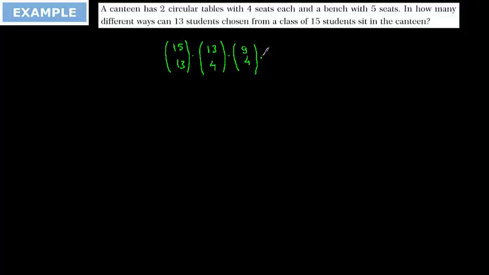Okay, now after this part we are going to start to seat them. In how many different ways can these 4 students be seated around the circular table? This is going to be 4 minus 1 factorial. Then for the second group of 4, there are 4 minus 1 factorial ways they can sit around the second circular table. Now there are 5 people, and these 5 people can sit on the bench in 5 factorial different ways, and this is going to be the answer to our question.